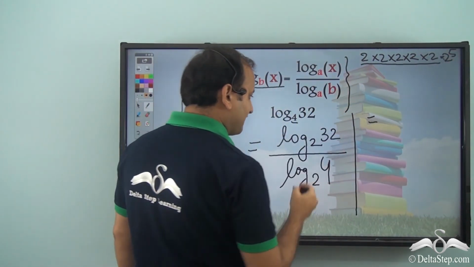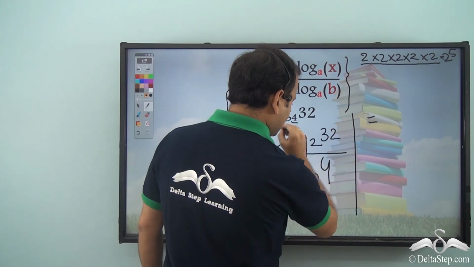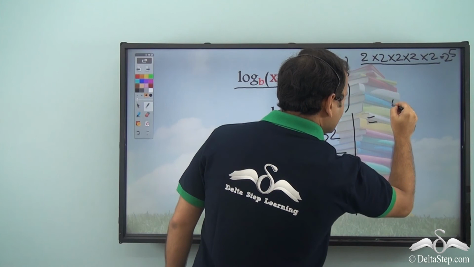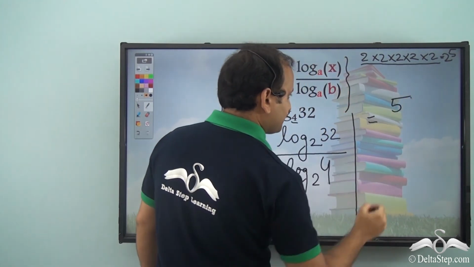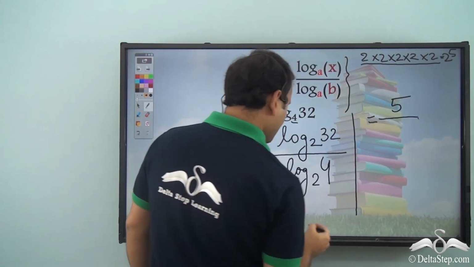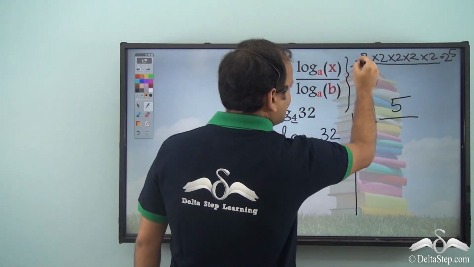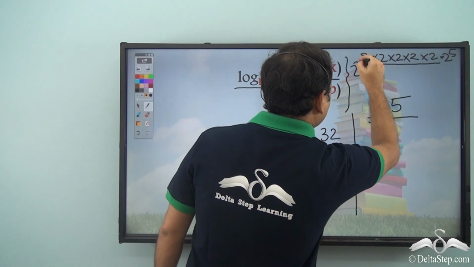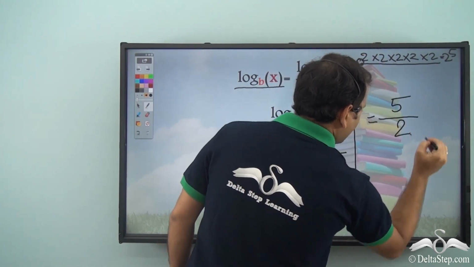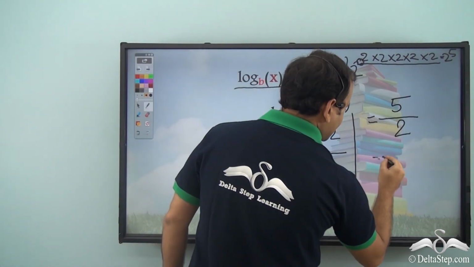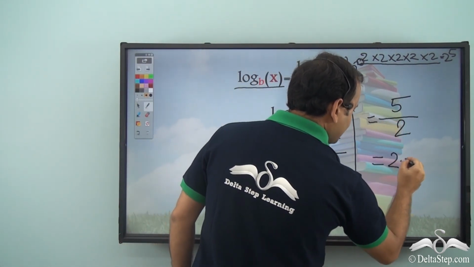So the power of 2 here will be 5. So this will be the answer for that. So 5 by log 4 will be how much? 4 is nothing but 2 into 2, that is 2 square. So here the exponent will be 2, that is the answer. So 5 by 2, which is nothing but 2.5.